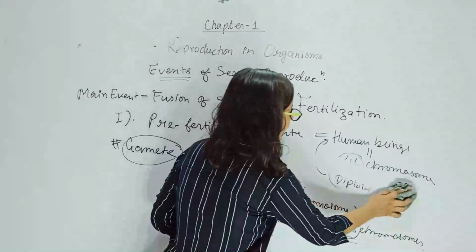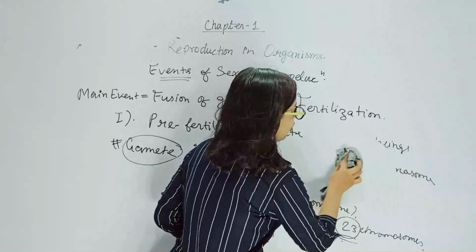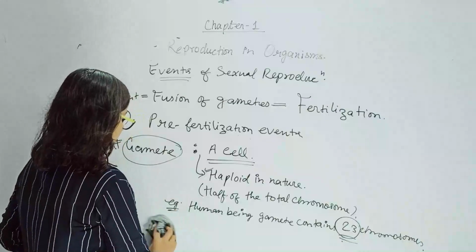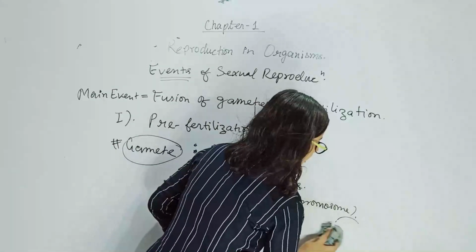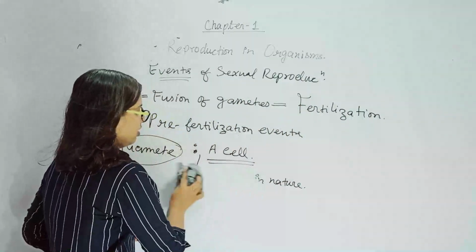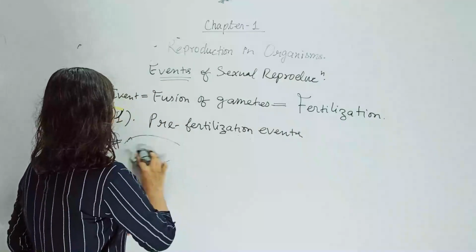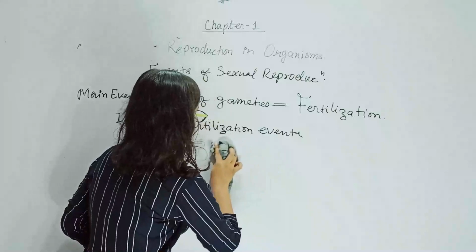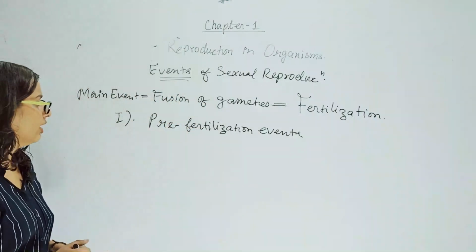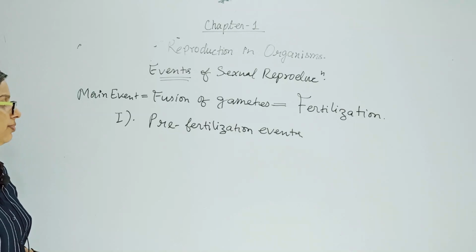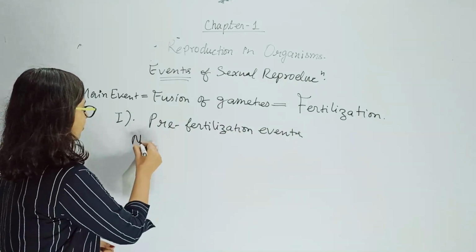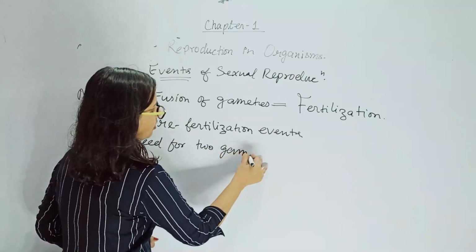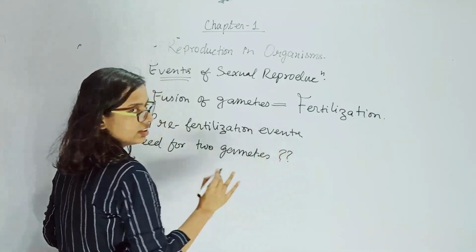So do you think why does the fertilization happen? What is the need of fertilization? This question will be asked in your exams also. Why does the fertilization happen? Why can't one gamete form the complete organism? Need for two gametes. What is the need for two gametes?